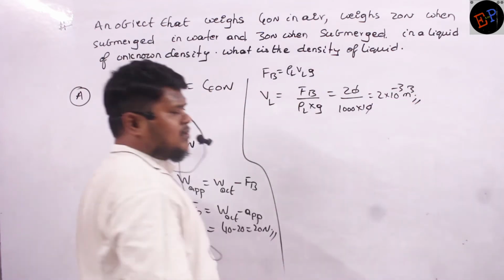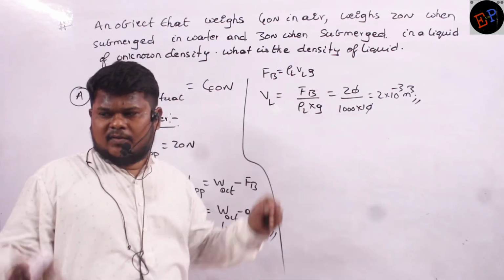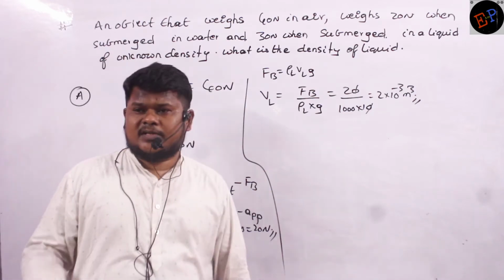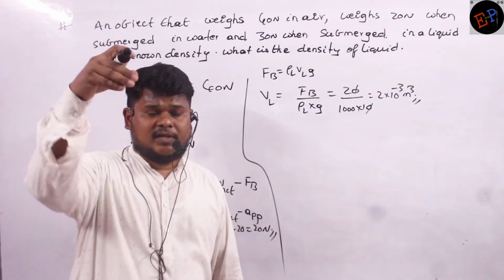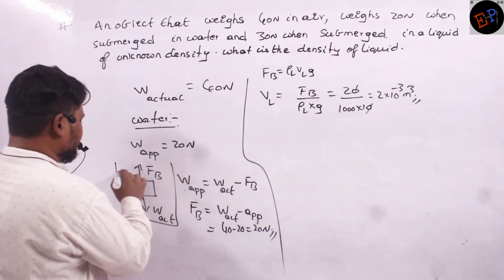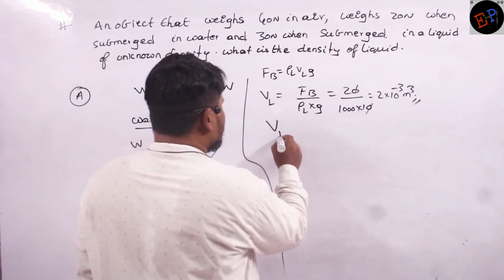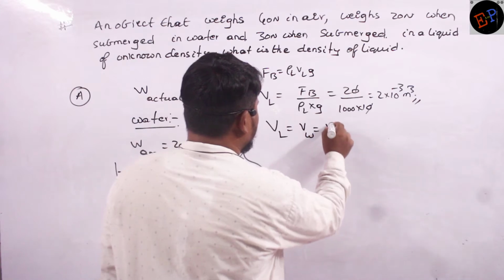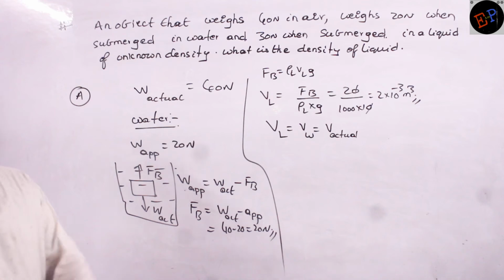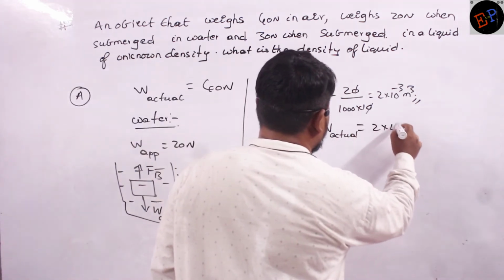So this is the volume of water displaced. VL is the volume of water displaced, no? The volume of water displaced is nothing but the total volume of the body, because the body is completely inside water. It is immersed completely inside water. So what I can say is, the volume of water displaced is nothing but the actual volume of the body. That is the size of the body. So once I have calculated the actual size of the body, now let us go to the second condition.